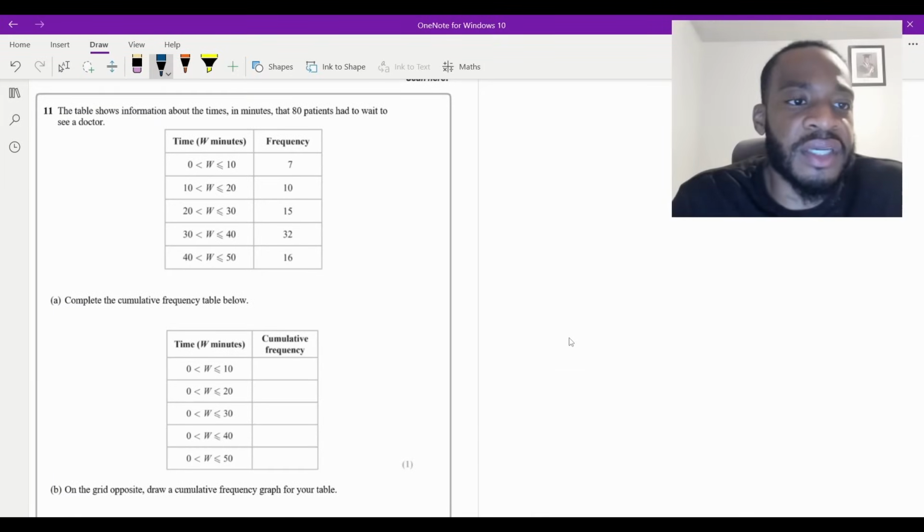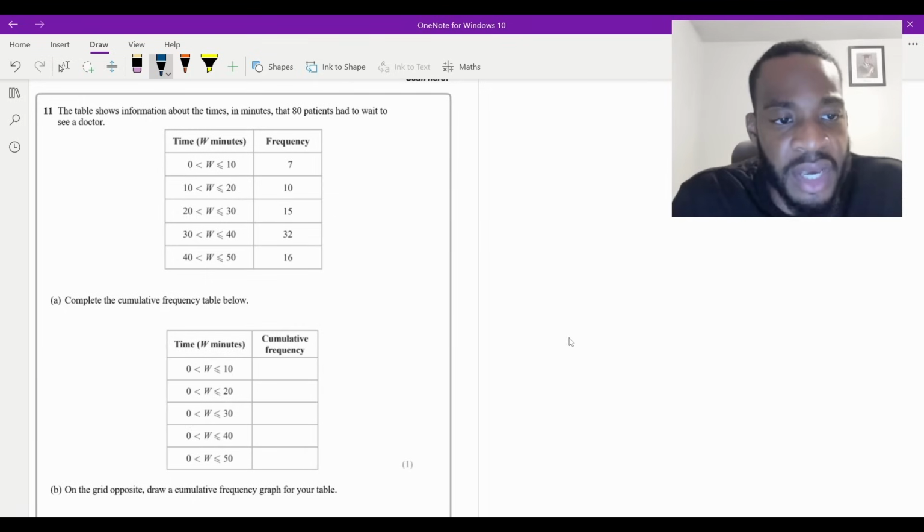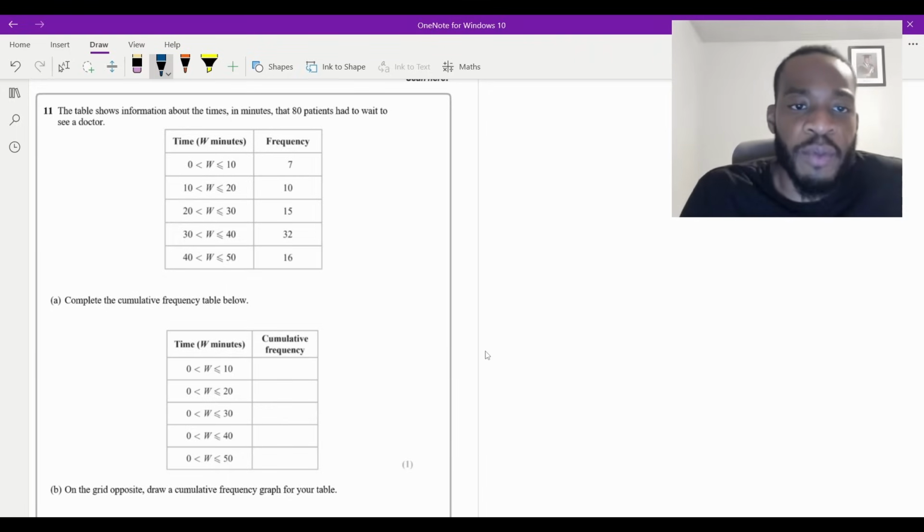Okay, so question 11 says the table shows information about the times in minutes that 80 patients had to wait to see a doctor. So we've got the times in minutes on the left, frequencies on the right. Part A says complete the cumulative frequency table below. Okay, and this is only 1 mark. So remember, cumulative frequency is like a running total. Your first number is always the one at the start, and the next one is adding on the second number.